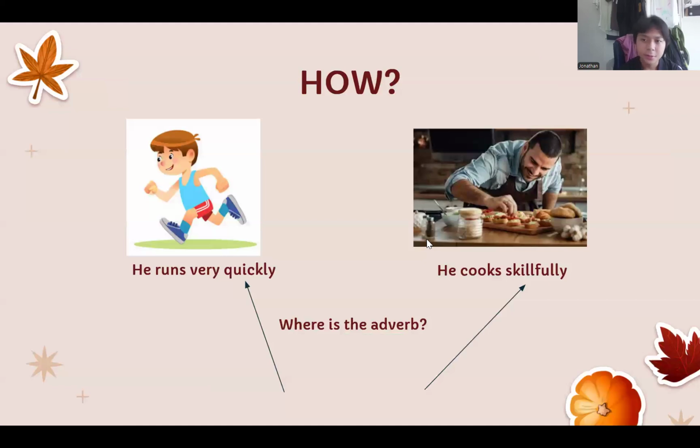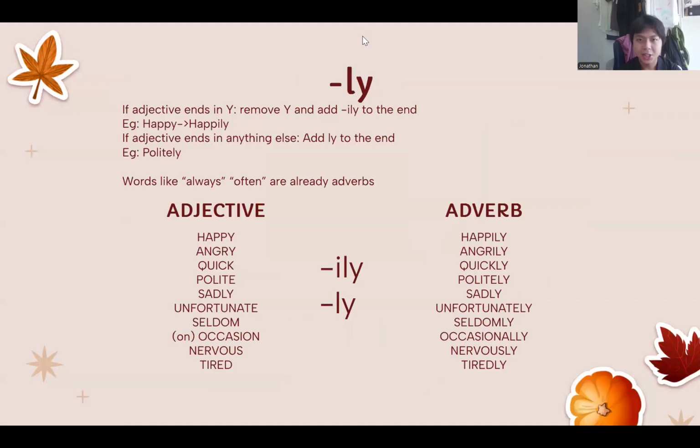Now, something to note here. These adverbs are basically just adjectives with an ly or an ily in the end. If the adjective ends in a y, all I need to do is remove the y and add ily to the end. For example, happy becomes happily. So if I were to say, I do my homework happily, I'm not going to say I do my homework happy. I'm going to say I do my work happily.